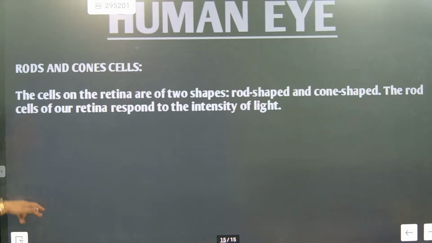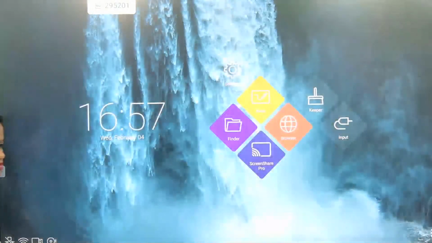Now rods and cones we have already discussed, so now we are going to go to the next section. Who told that the section is over? Huh?